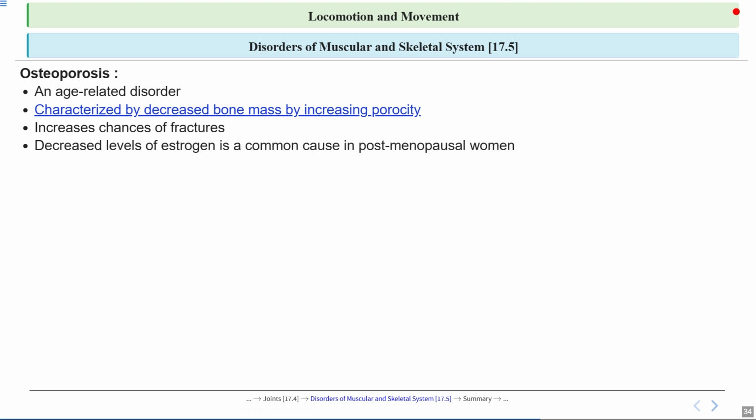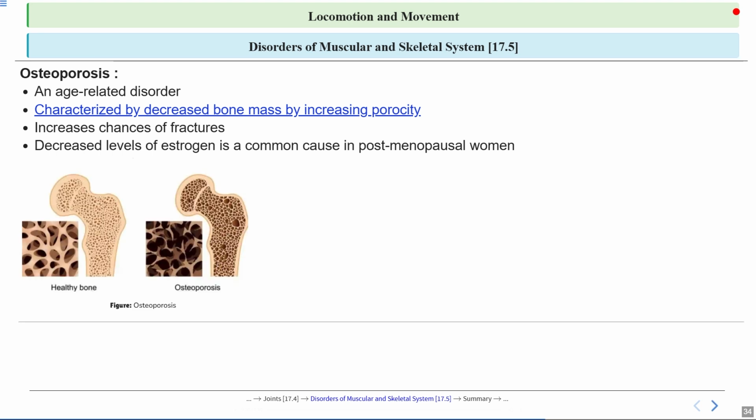Now, one of the main causes of osteoporosis, especially in postmenopausal women, is decreased levels of estrogen. Estrogen acts like a protective shield for bones. So, when its levels drop after menopause, bones lose that protection and become more vulnerable. That is why women are at higher risk after a certain age.